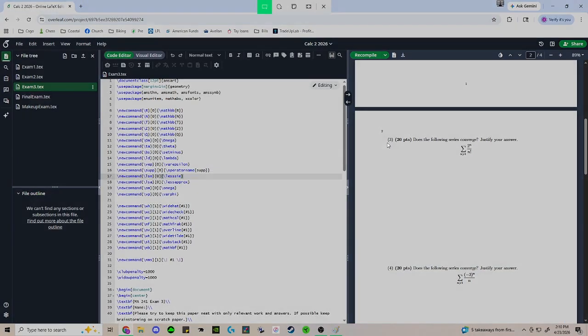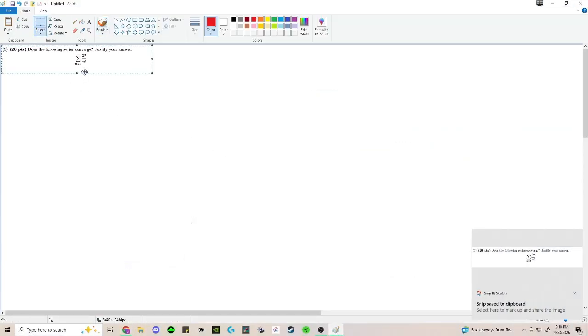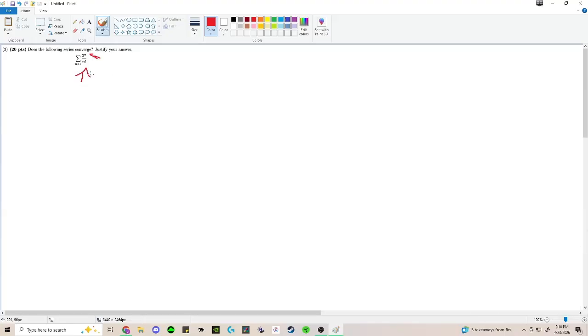Okay, number 3. Number 3 was definitely ratio test, like through and through. You ever see a factorial? You ever see an exponential? You are probably doing ratio test, right? So let's go ahead and do our ratio test.